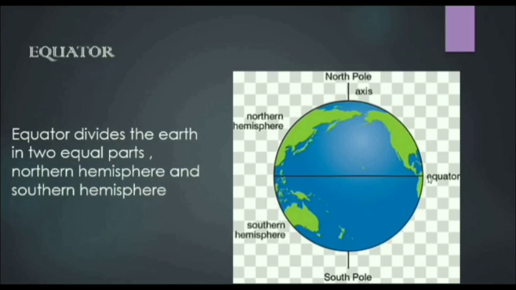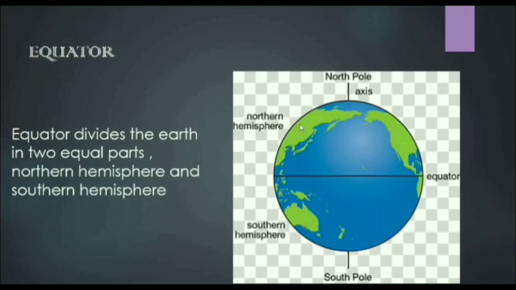It is equidistant from both the poles. See in the picture, the distance from the North Pole to the equator and from the South Pole to the equator are equal.